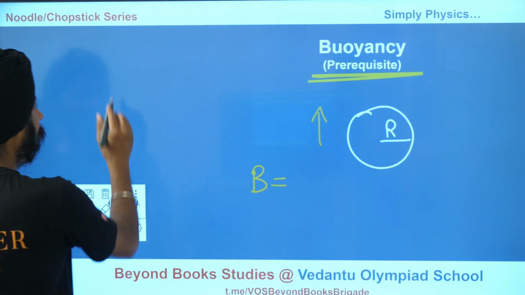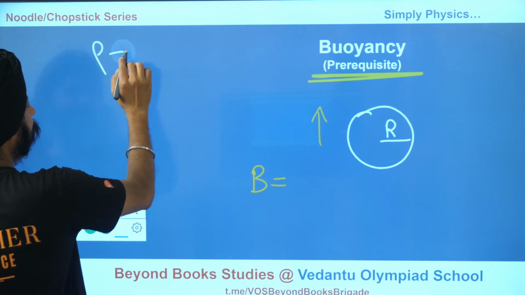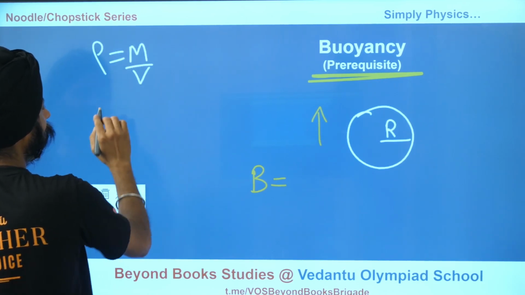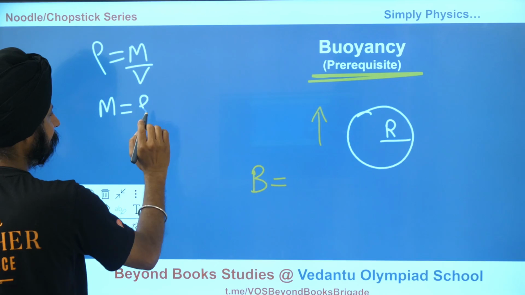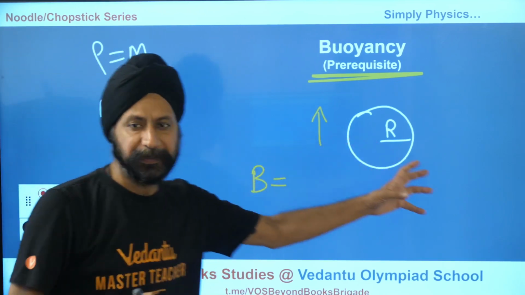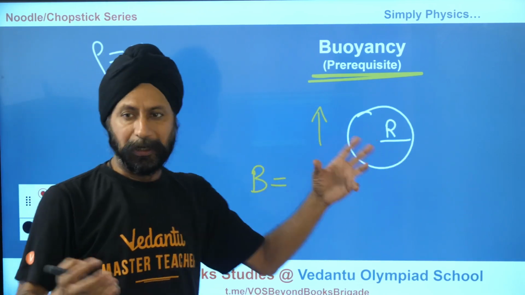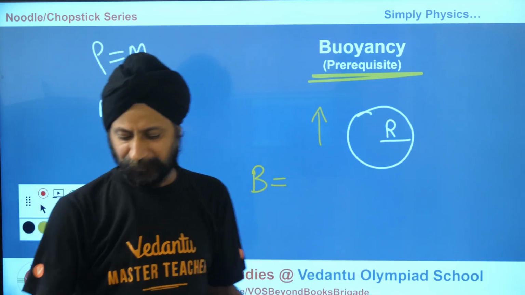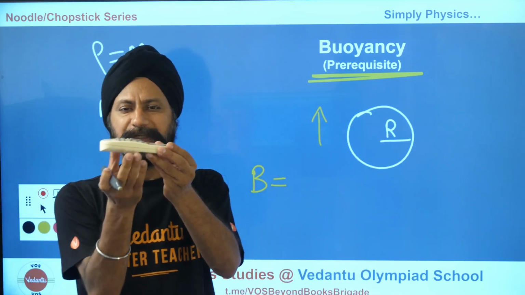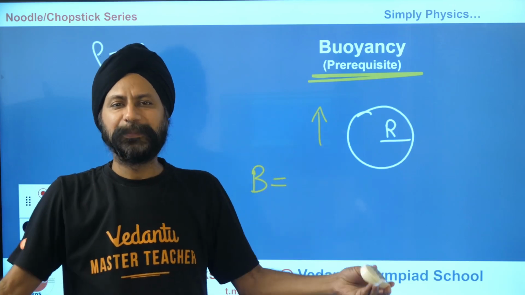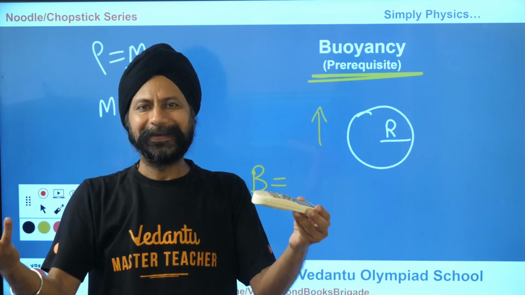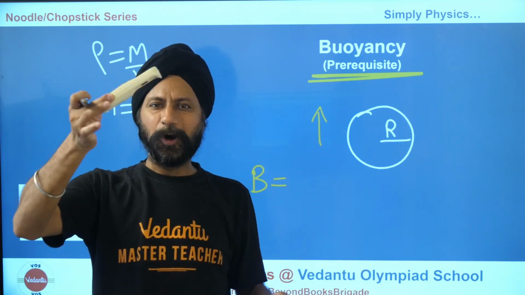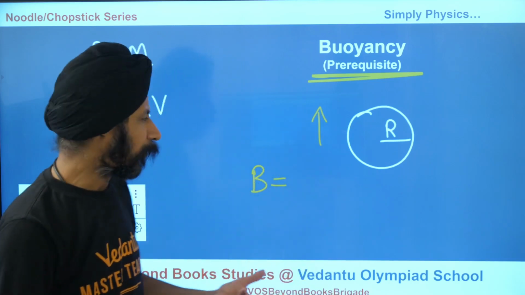Now again, going back to density is mass over volume. So mass of that much of water is density of water times volume of water displaced. But how much volume of water is displaced? It is equal to the volume of this object. See, whatever is the volume of this object, it is displacing that much of water. It's not taking more, it is not taking less. So whatever is the object's volume, that is the volume of water displaced.